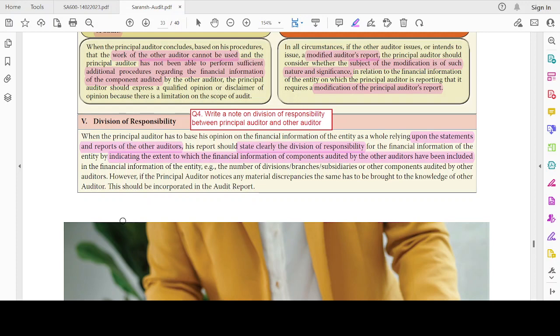Which means I have to clearly mention that so many branches have been audited by so many other auditors. I am not auditing them, but I am placing reliance on their audit reports. I am continuing to be responsible for the number of divisions, branches, subsidiaries and other components audited by the other auditor. However, if the principal auditor notices material discrepancies, the same has to be brought to the knowledge of the other auditor. This should be included and incorporated in the audit report. If there is any material discrepancy, that has to be communicated on a timely basis to the other auditor, and that fact is also to be brought into the auditor's report.